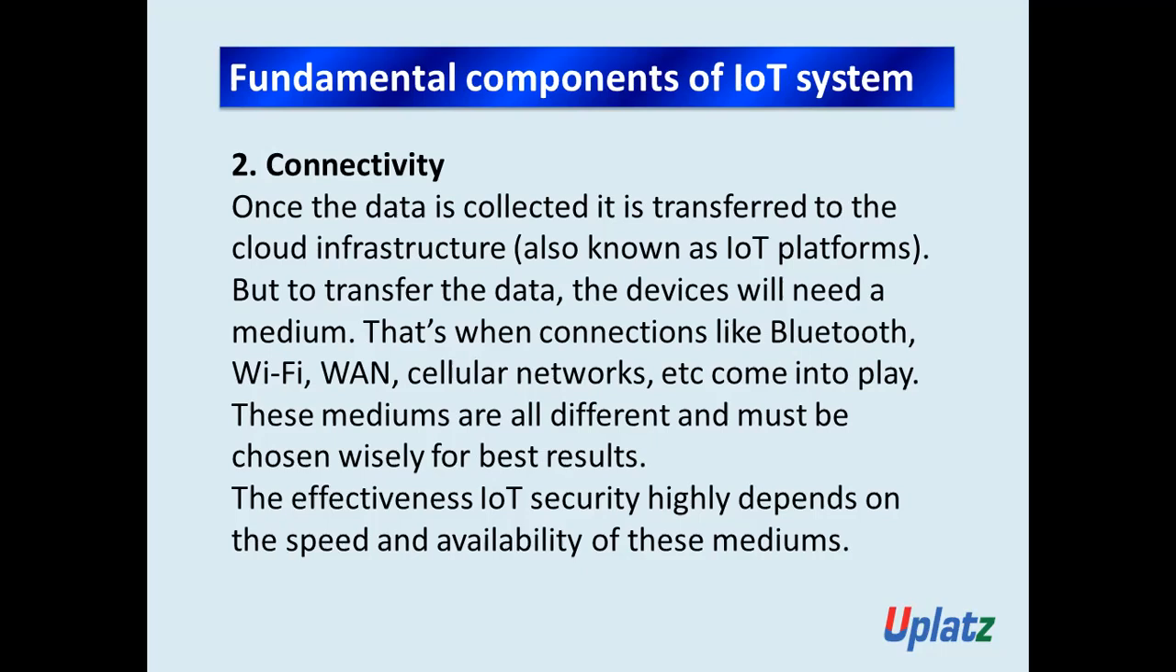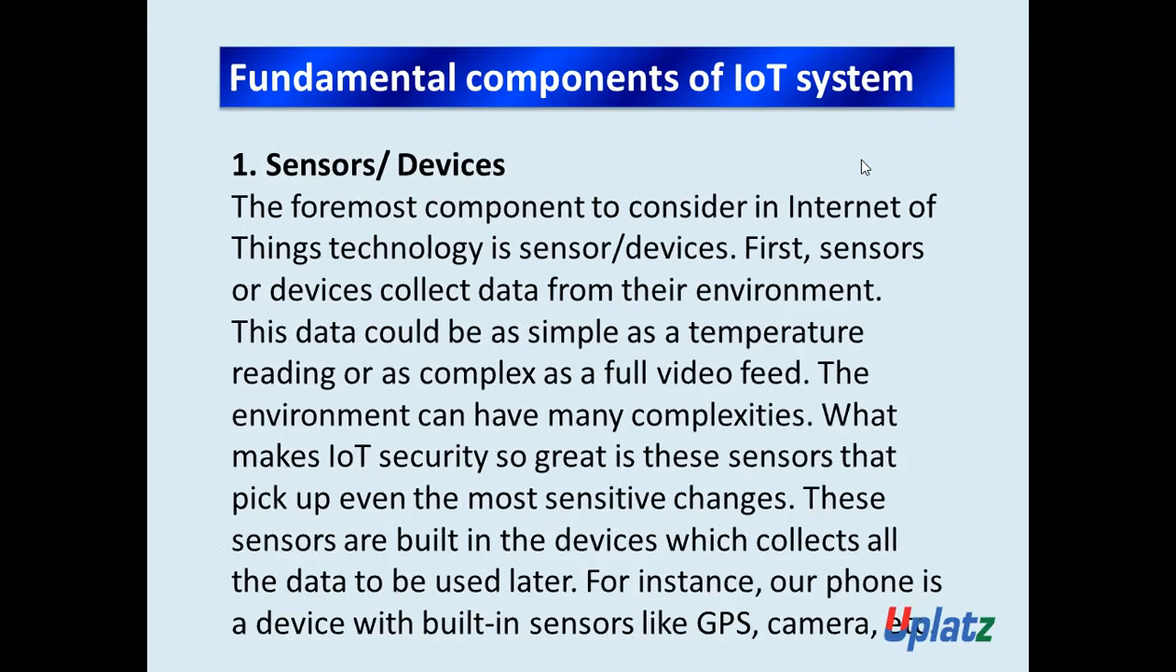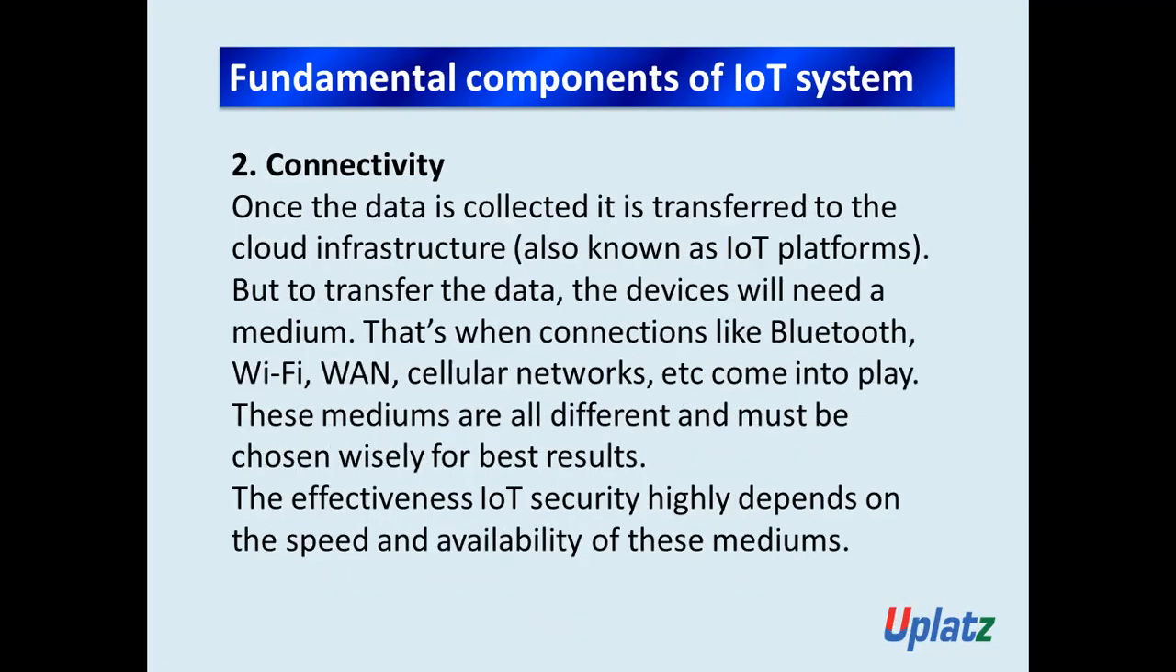So I hope you understand the next component of IoT, connectivity. The first component is sensor and devices, which collect the data from their environment. This data could be as simple as a temperature reading or as complex as a full video feed. Now, in the case of connectivity, once the data is collected, it is transferred to the cloud infrastructure, also known as IoT platforms.